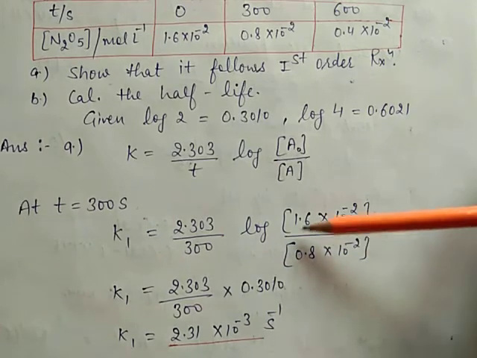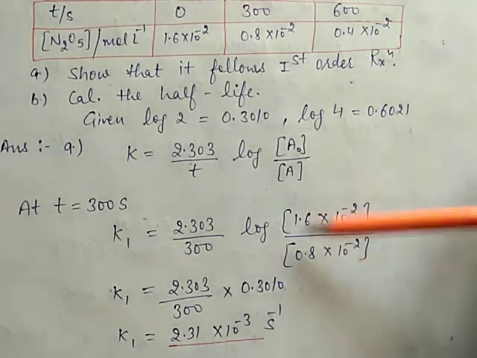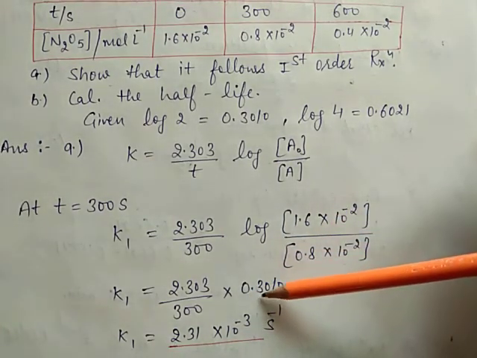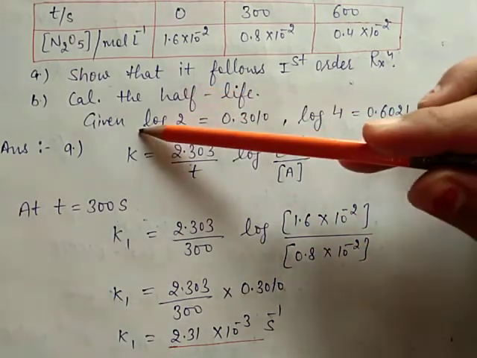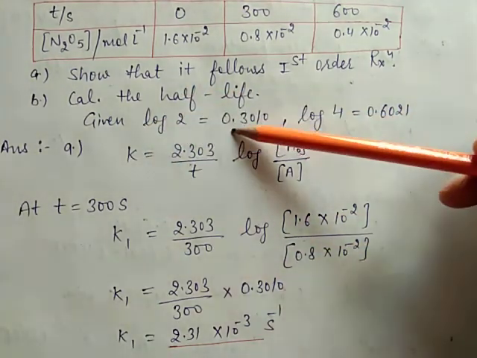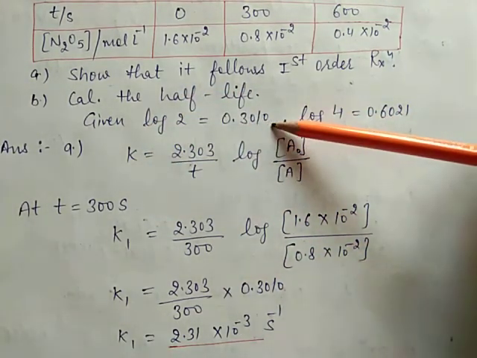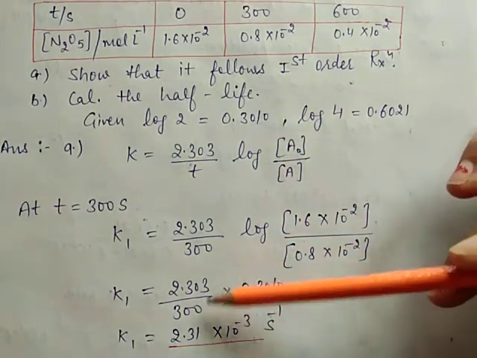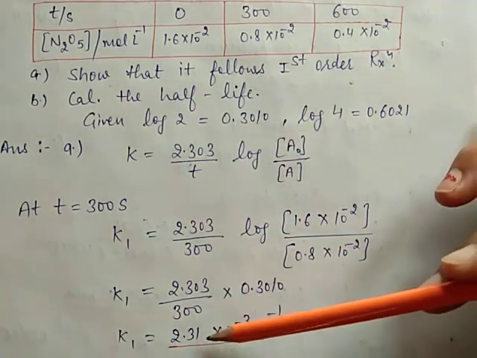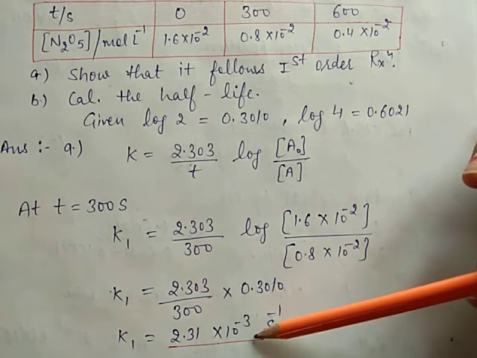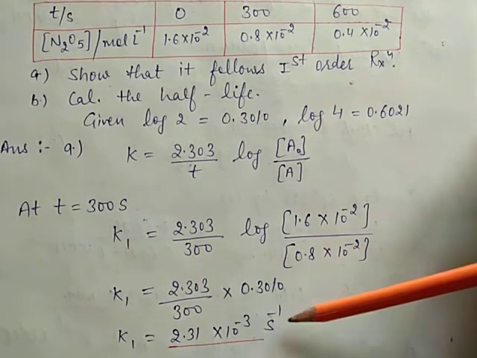Then after calculating, this is 2, and log of 2 is 0.3010. These are given in the numerical. Log of 2 value is 0.3010. After multiplying these values, this is the answer: 2.31 into 10 raised to power minus 3 per second.